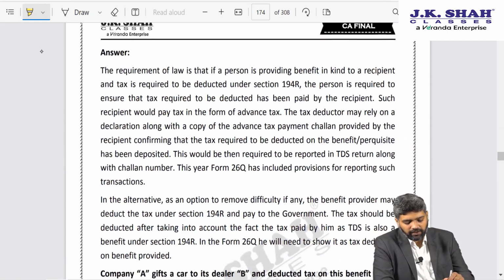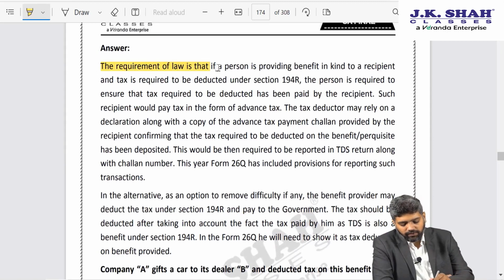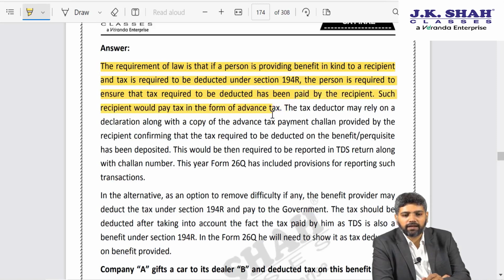So this is where the benefit or perquisite is in kind. The requirement of law is that if a person is providing benefit in kind to a recipient and tax is required to be deducted under 194R, the person is required to ensure that the tax required to be deducted has been paid by the recipient.